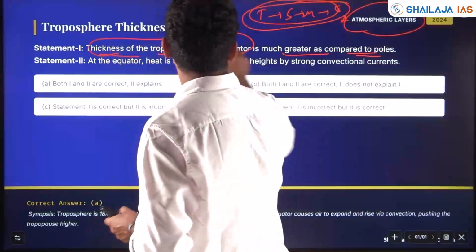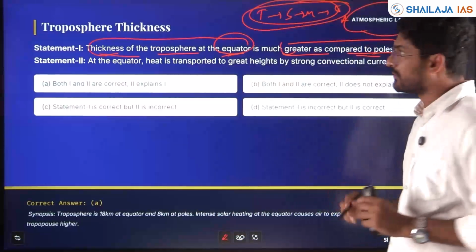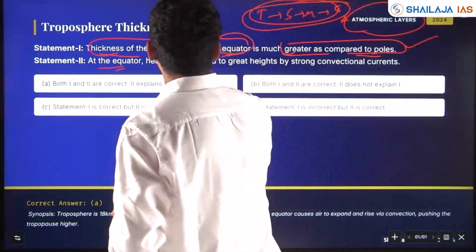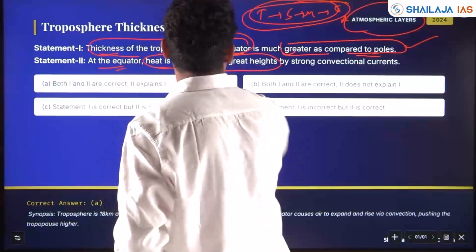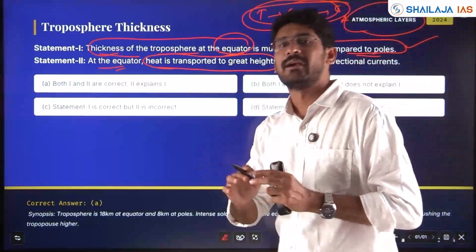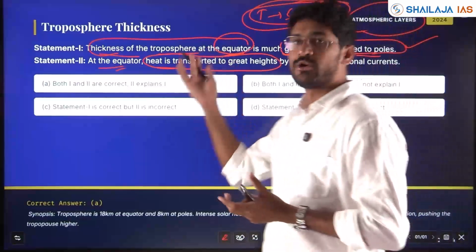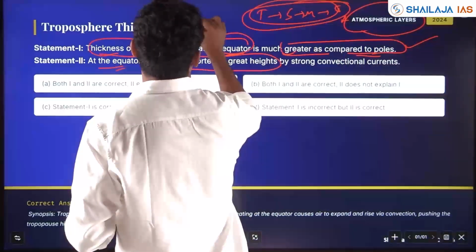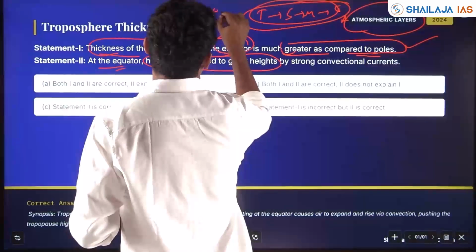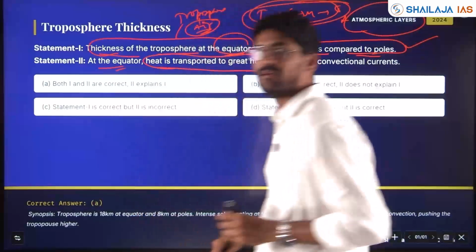Yes, the thickness of the troposphere at the equator is much greater as compared to the poles. Yes, this statement 1 is correct. At the equator, heat is transported to great heights. Troposphere is where much of the Earth's atmosphere is, and much of the terrestrial activity and life happens. Air is there mainly only in the troposphere.